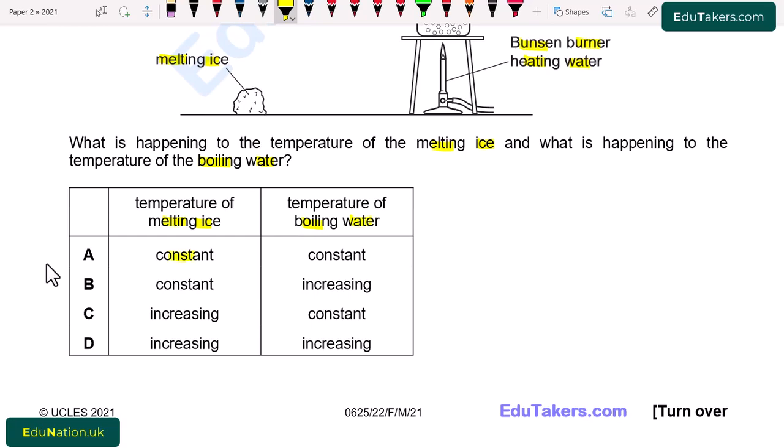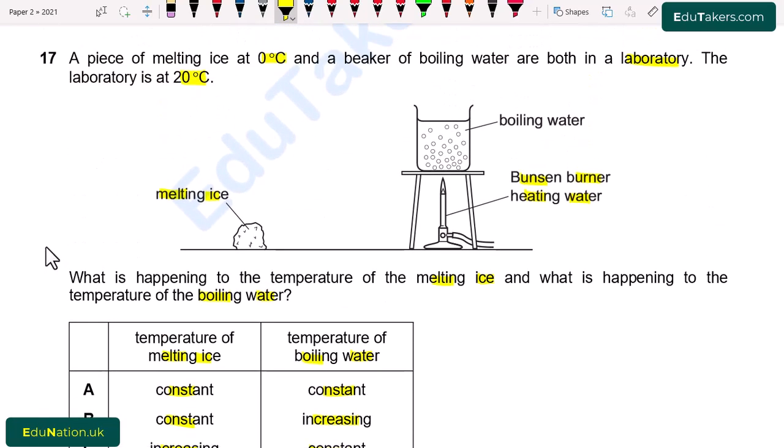Temperature of the melting ice, temperature of the boiling water. A. Constant, constant. B. Constant, increasing. C. Increasing, constant. D. Increasing, increasing. So first of all, going back to the figure, it is given that there is a boiling water in the